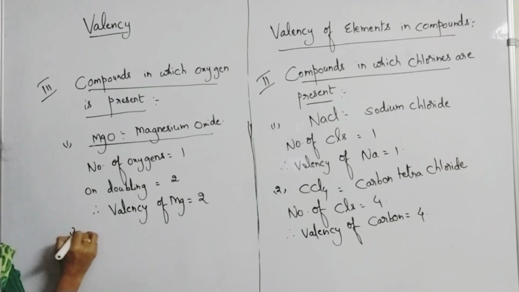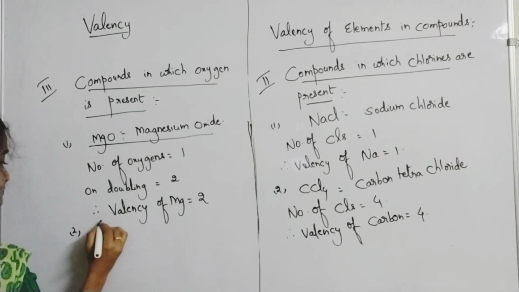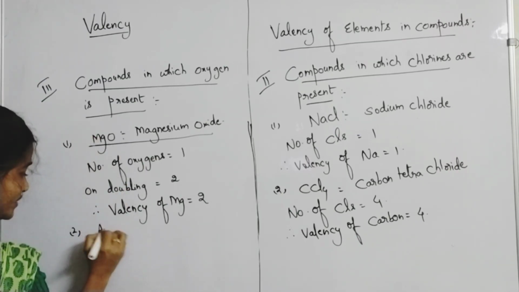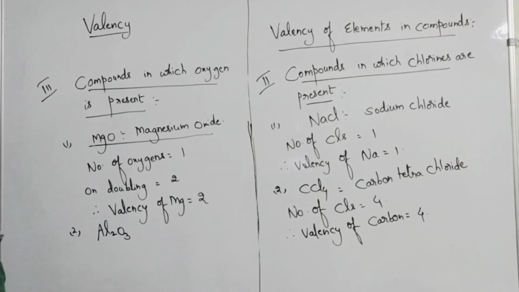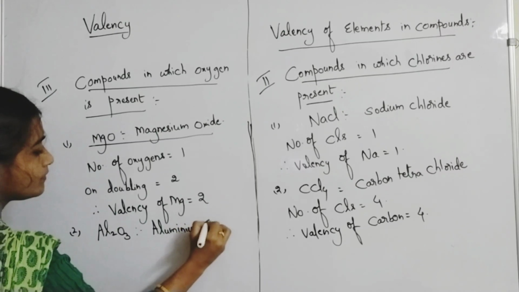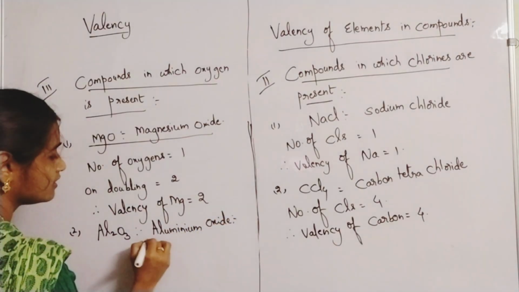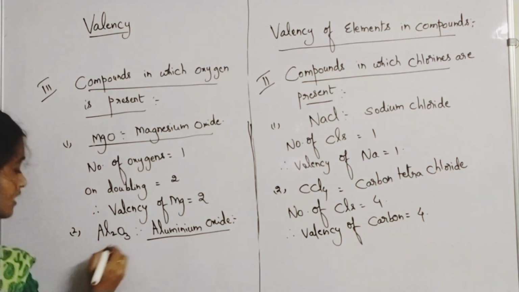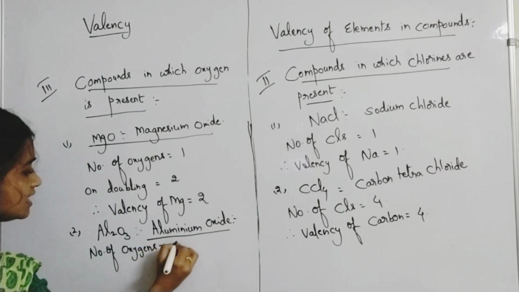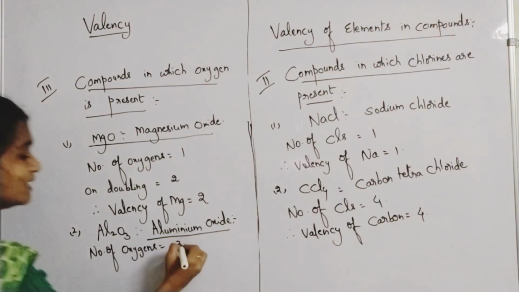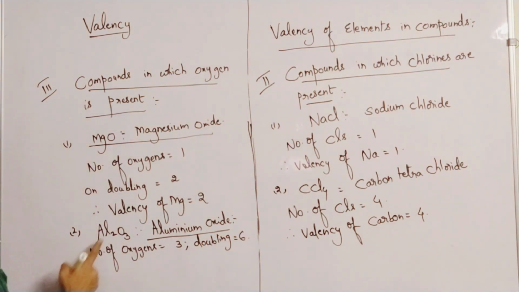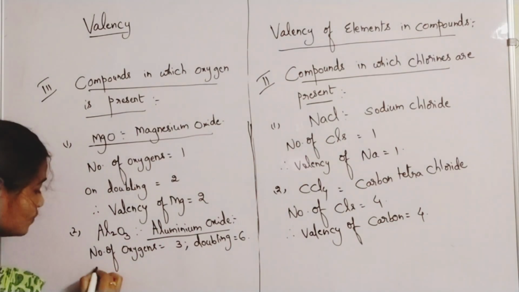Suppose you take the example of Al2O3, aluminium oxide. Here, how many oxygens are there? Three oxygens are there. On doubling, you will get 6. So 6 will be the valency of 2 aluminiums.